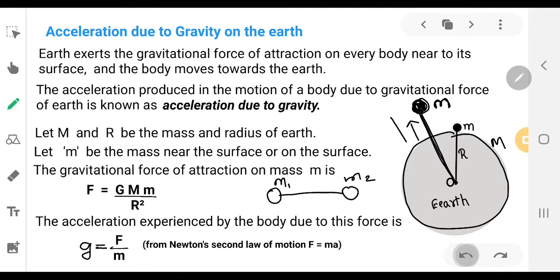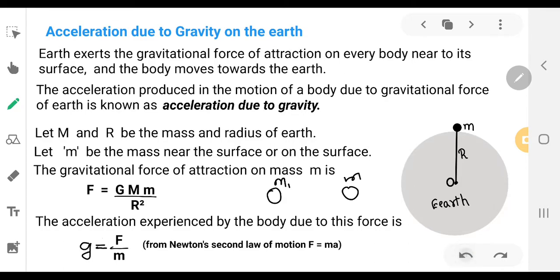So now we'll see what will be the magnitude of the acceleration due to gravity. For that, let capital M be the mass and r be the radius of the earth.